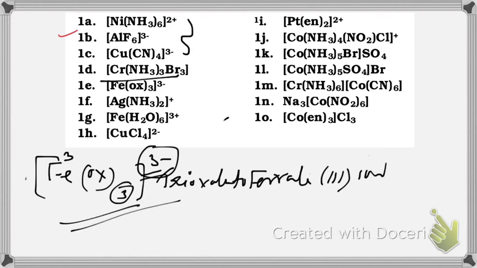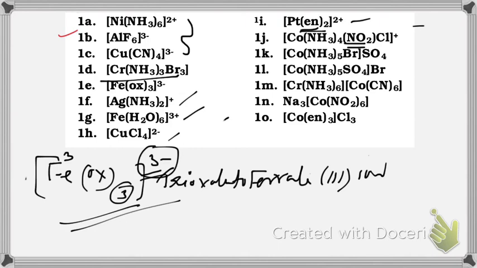Trioxalato ferrate 3 ion. Similarly you can do it for other species also. Here you have a bidentate ligand, there you can use the term bis ethane 1,2-diamine. And here you have an ambidentate ligand, which makes it essential to represent the linking atom. So you have to use nitrito N there.